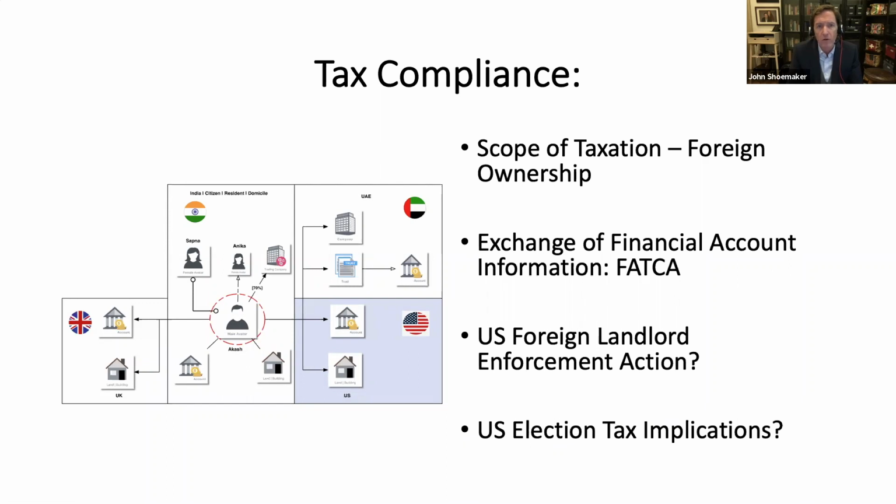We could also look at loss of basis step up. So when we talk about normal foreign grantor trust planning, holding property for next generations and them taking it at a stepped up basis, that could be eliminated. And so you wouldn't have the next generation. You would have an estate tax exposure of some sort, a wealth tax equivalent, but no step up in basis.